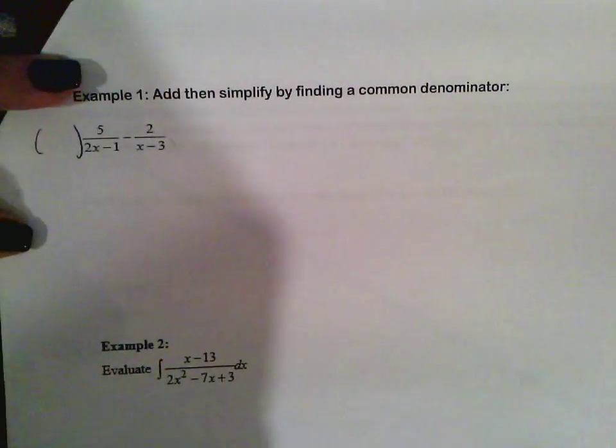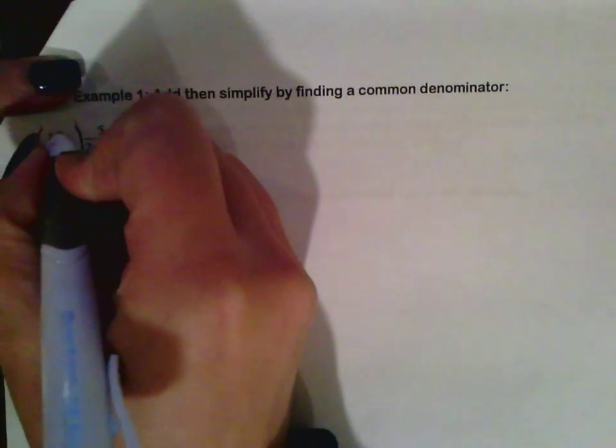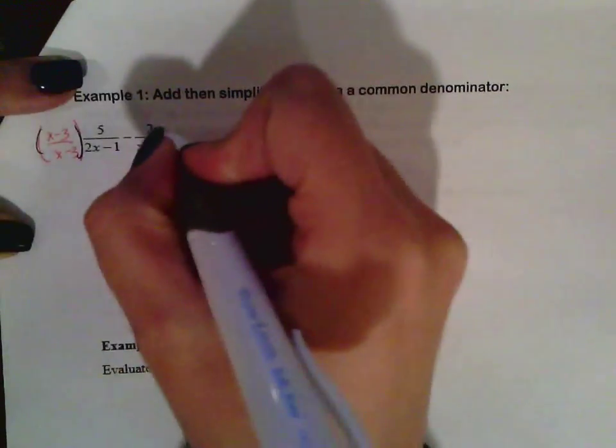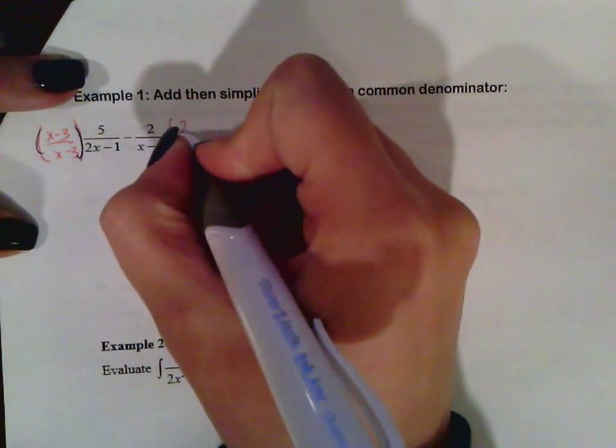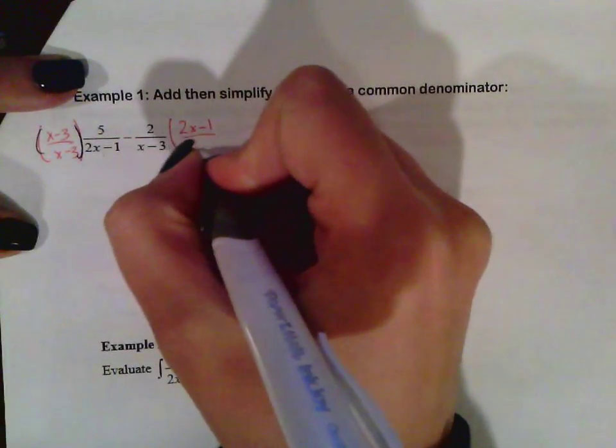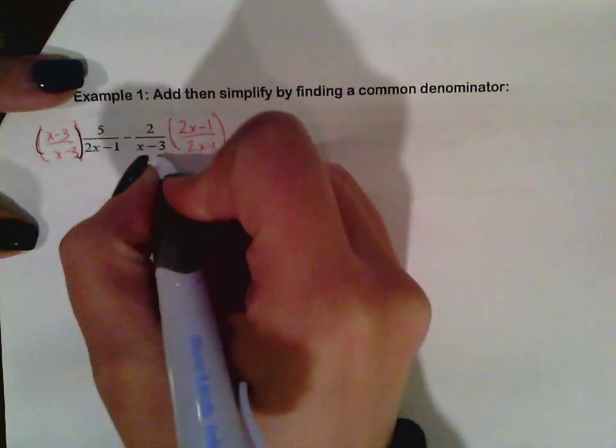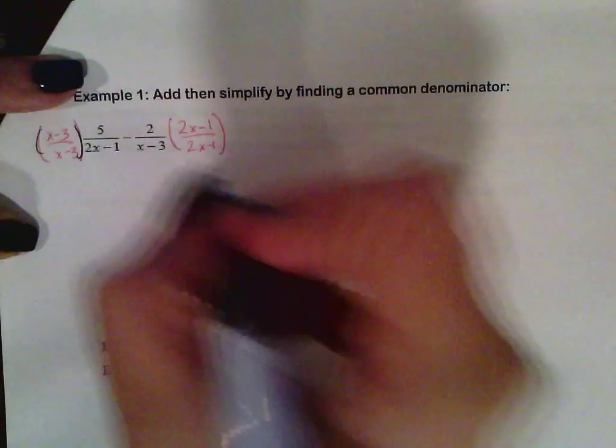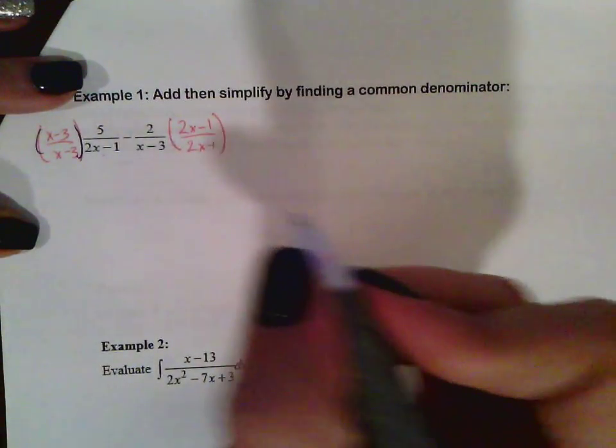So what do I have to do on this side of the equation? I need to multiply the top and the bottom by x minus 3. And then on this side of the equation, I need to multiply the top and the bottom by 2x minus 1, because I need to get a common denominator in both of these parts.